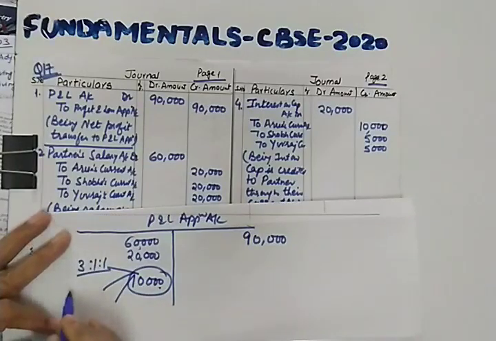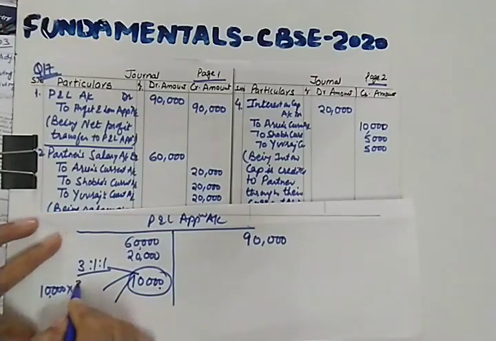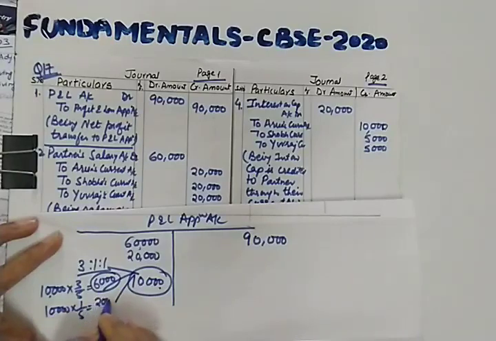So if you divide 10,000 into 3:1:1, you will get 10,000 into 3/5. So this will be 6,000 for Arun partner, then 10,000 into 1/5, it will be 2,000 for Shobha and 2,000